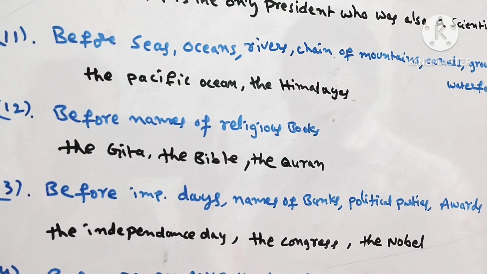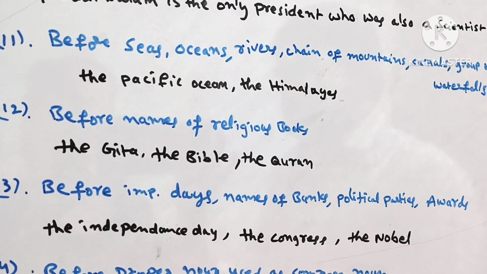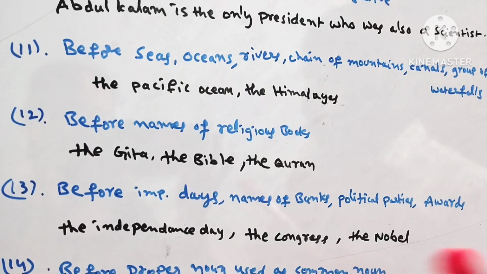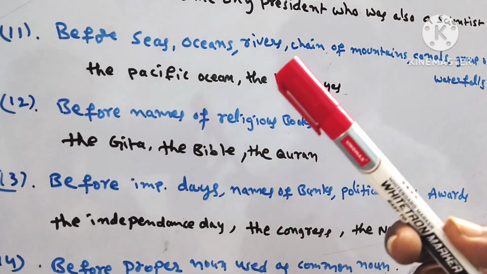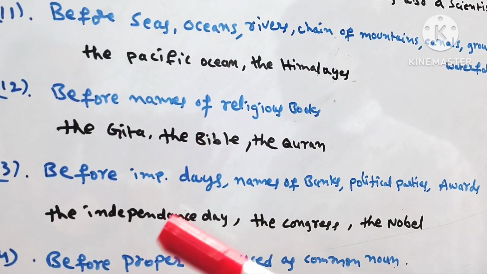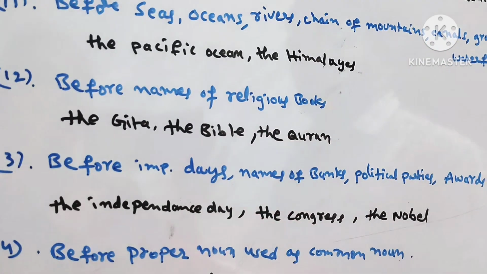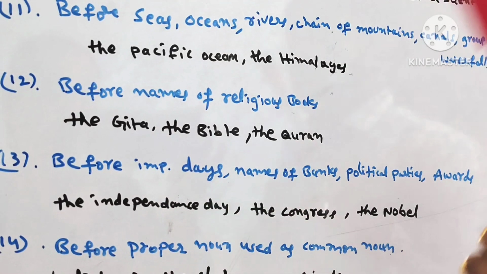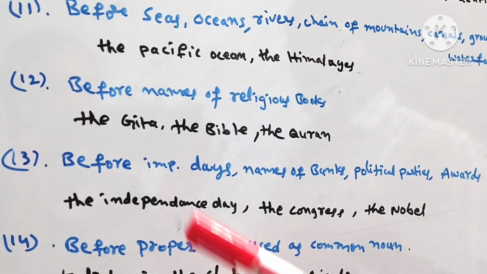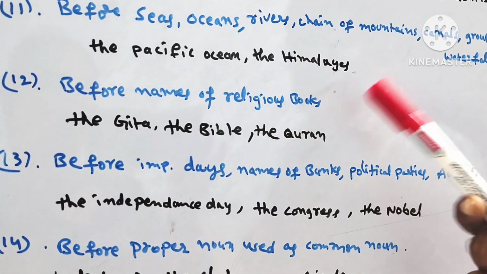For example, Valmiki's Ramayana. In that case, we cannot say Valmiki's the Ramayana. Have you got it? Generally we say the Ramayana. That is accepted. But when you mention the writer's name, we don't use the. So these are examples of religious books.